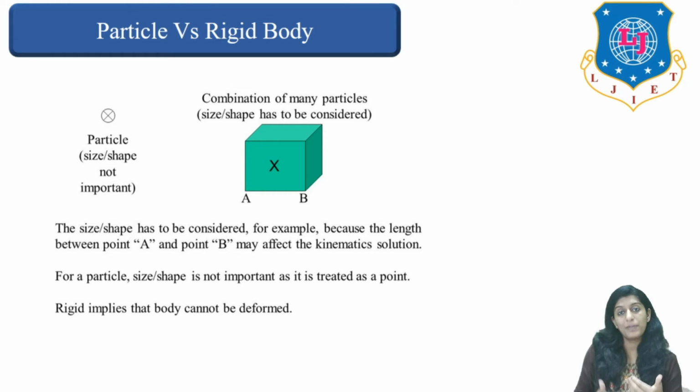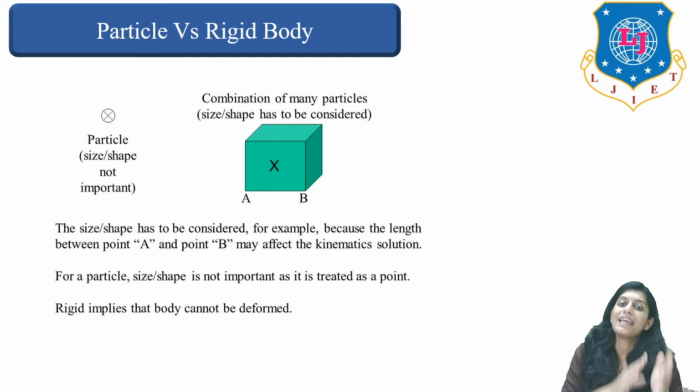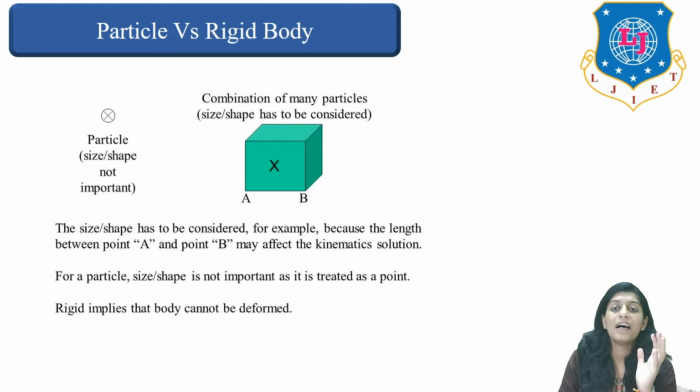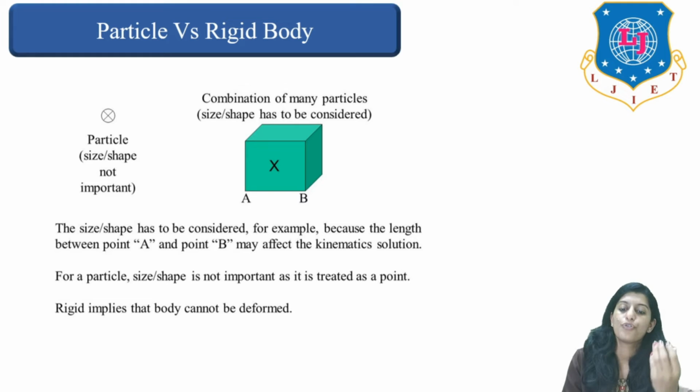Now, a rigid body is made up of a combination of various particles which are joined together or coupled together to form a proper shape.